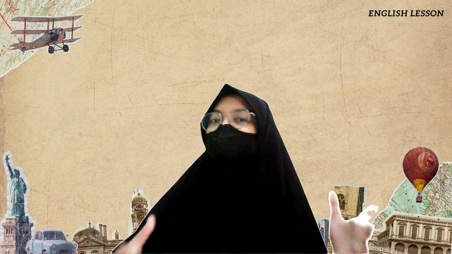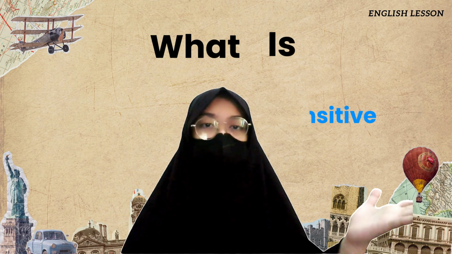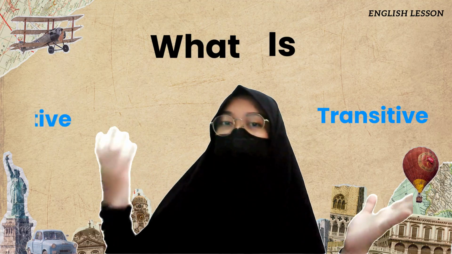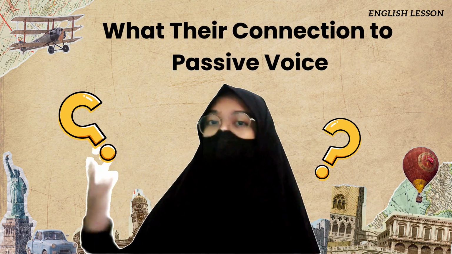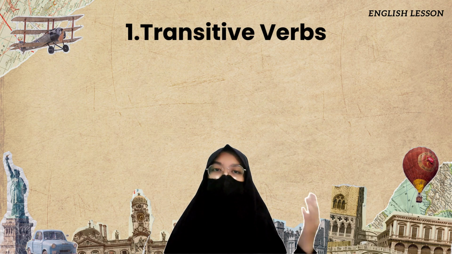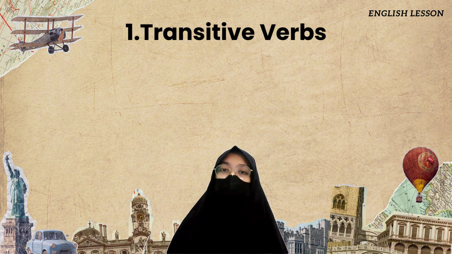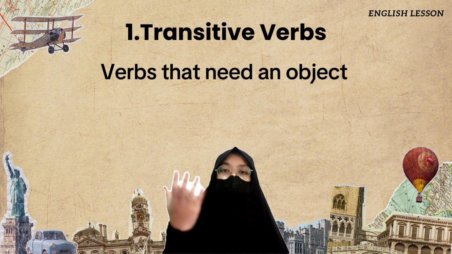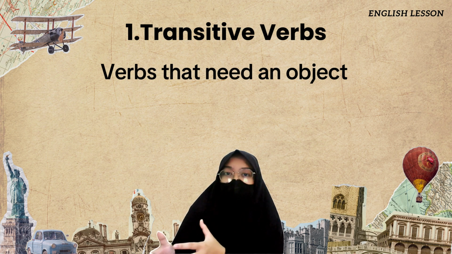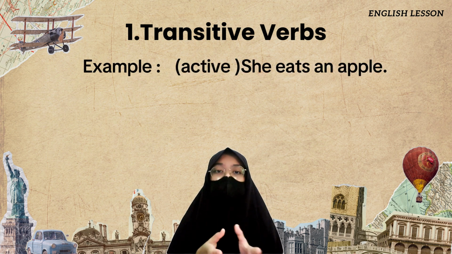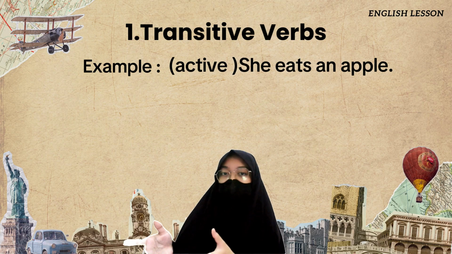So the last point for the passive voice: what are transitive and intransitive verbs, and what is their connection to the passive voice? Transitive verbs are verbs that need an object to receive the action. Example: she eats an apple.